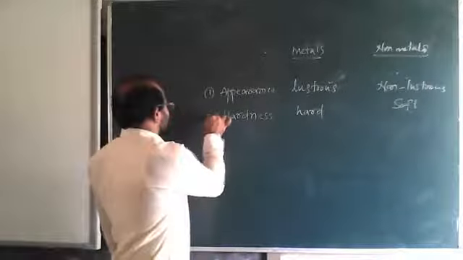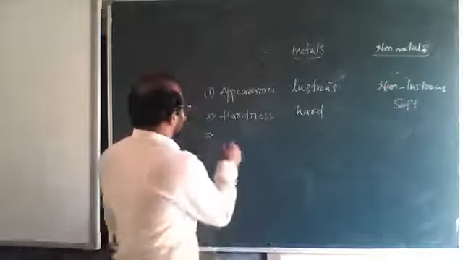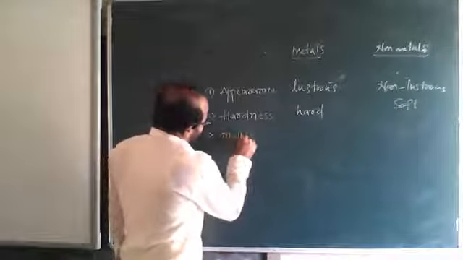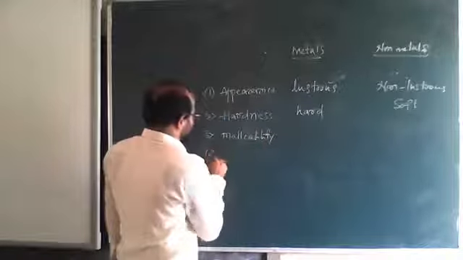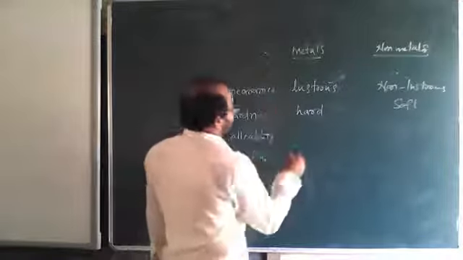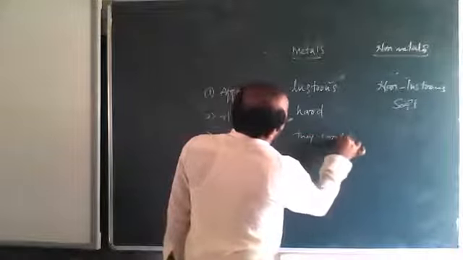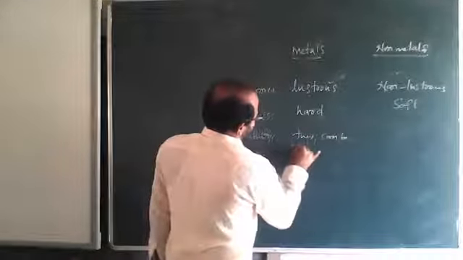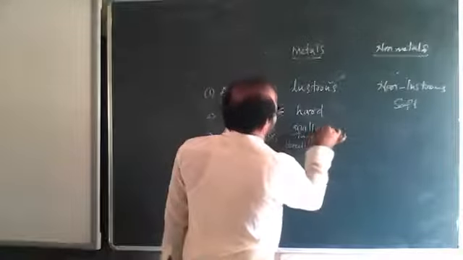Second one. Third one, what is the third one? Malleability and ductility. Fourth one is ductility. So for malleability, metals can be beaten into thin sheets, or you can say malleable.